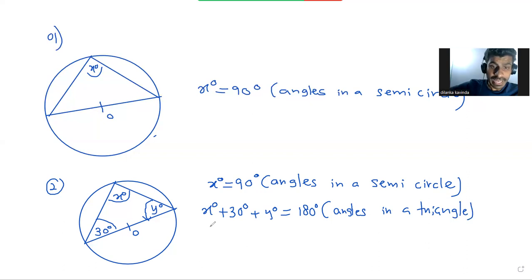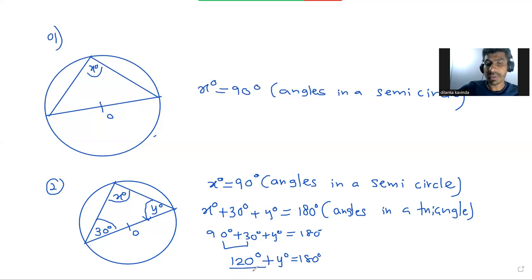Angles in a triangle, right? So x equals 90, plus 30, plus y equals 180. 90 plus 30, what is the value? 120 plus y equals 180.